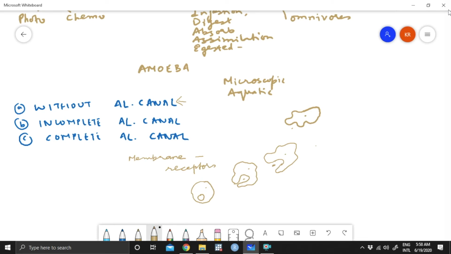This is the same mechanism whereby a large macrophage inside our body engulfs bacteria, engulfs other pathogens. So the process is the same, and this process is called phagocytosis. Sometimes this organism is trying to run away, so it is going to chase it and then capture it. Sometimes this may be just an organic particle. It is not running away or chasing away. Therefore, the way in which this pseudopodia is formed is slightly different, and different terms are given for this, but we need not bother much about those terms.